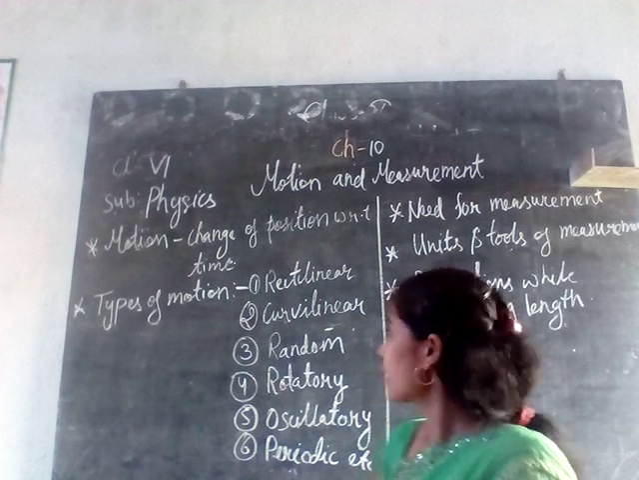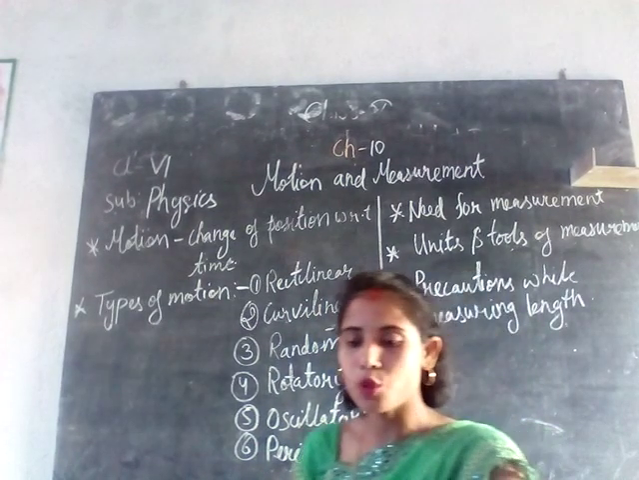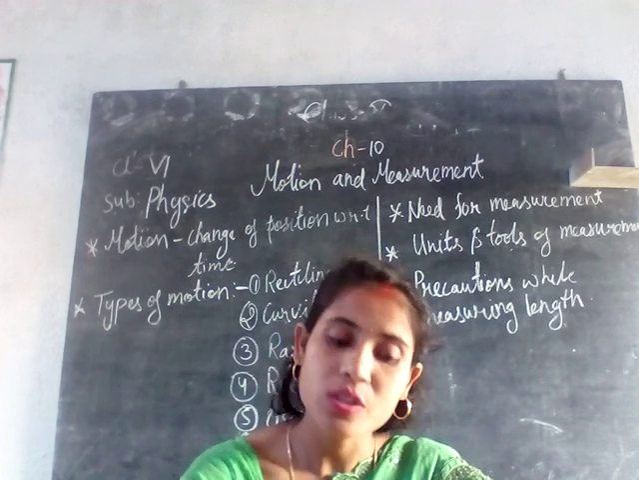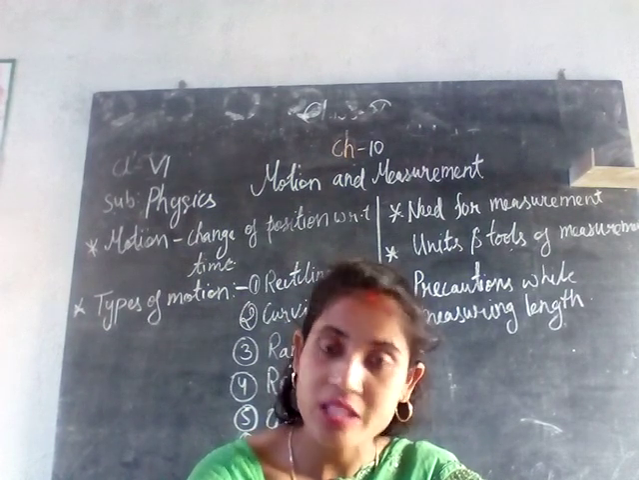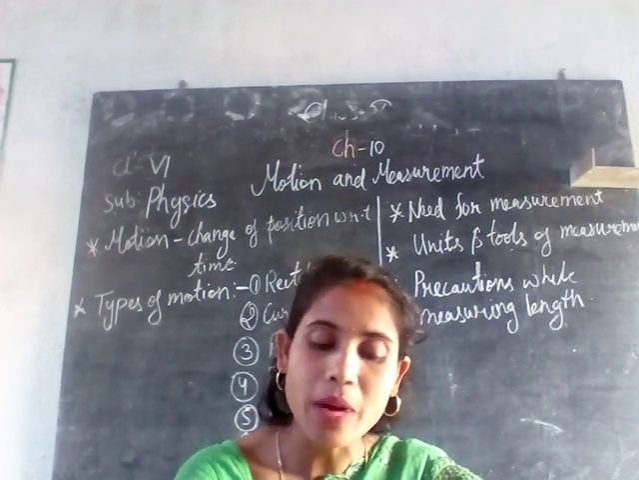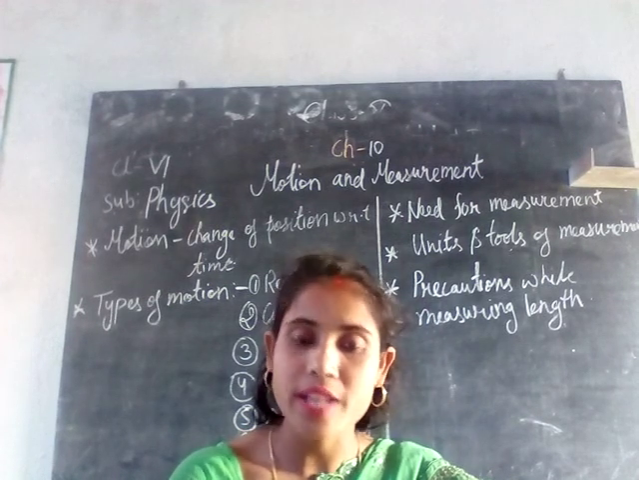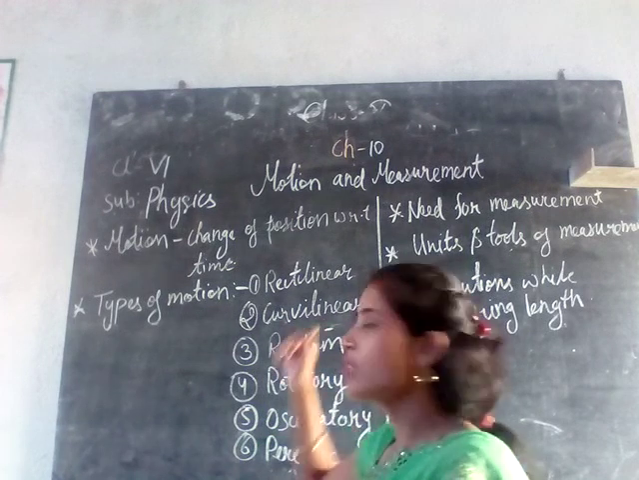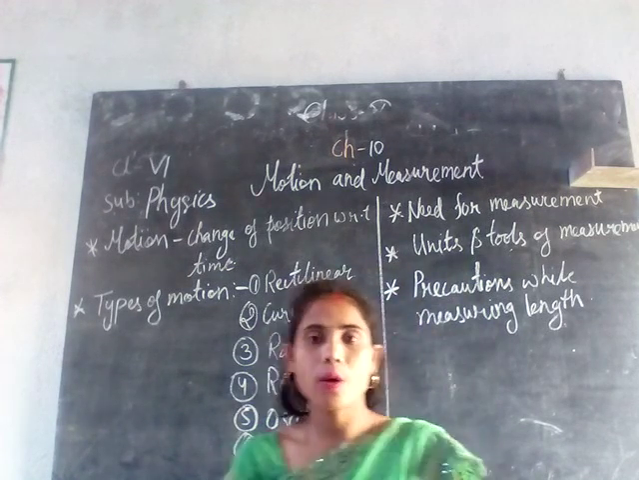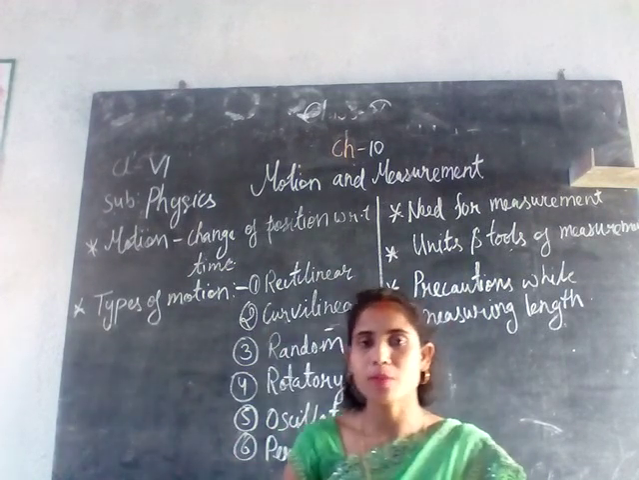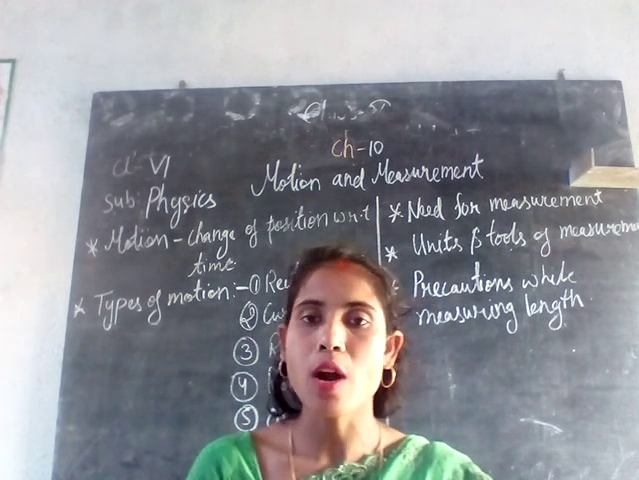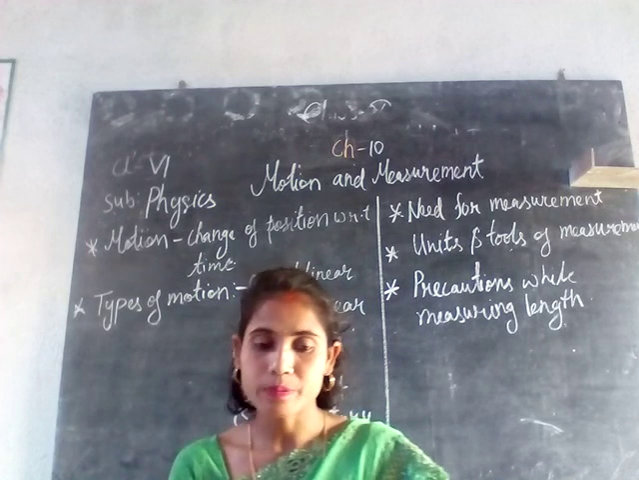Now we will talk about what we mean by rectilinear motion. Rectilinear motion is when a person moves on a straight path, that kind of motion is called rectilinear motion. Then next is curvilinear motion. When you are moving on a curved path, that means the path is not straight but curved, that kind of motion is called your curvilinear motion.